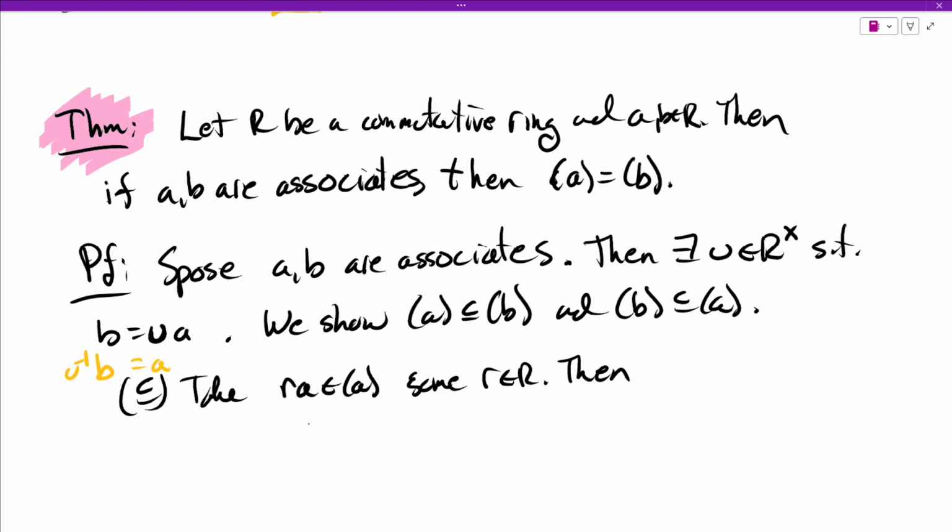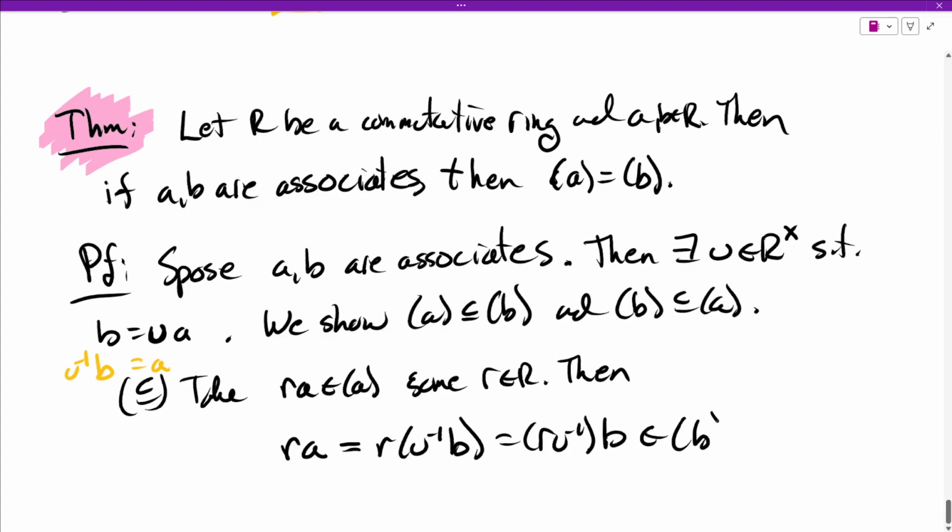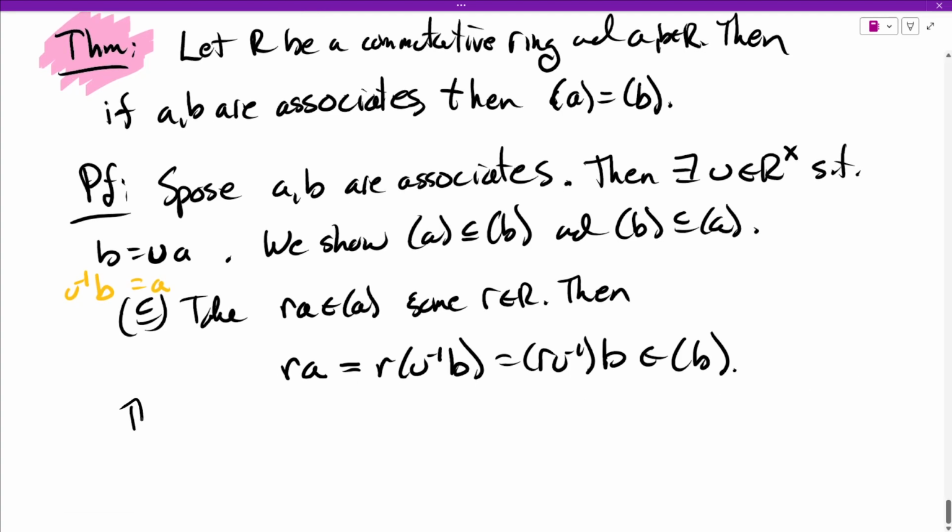Then rA is r U inverse B, and that is a multiple of B. Cool. So rA is in the ideal generated by B, so we can conclude that every multiple of A is also a multiple of B. Let's do the backwards direction.